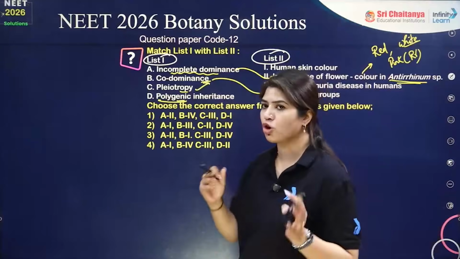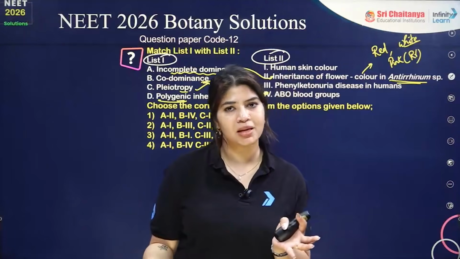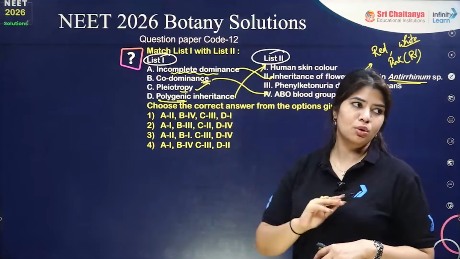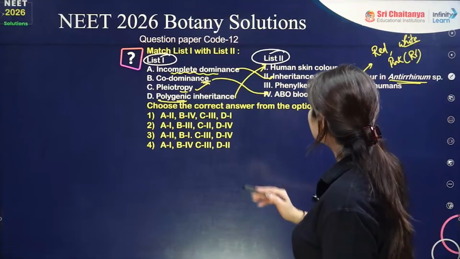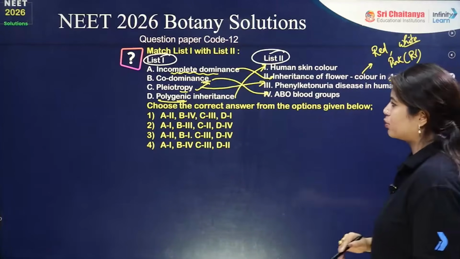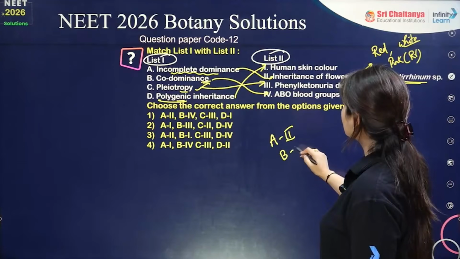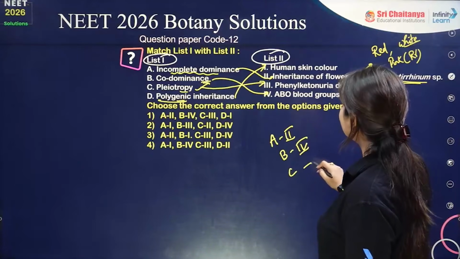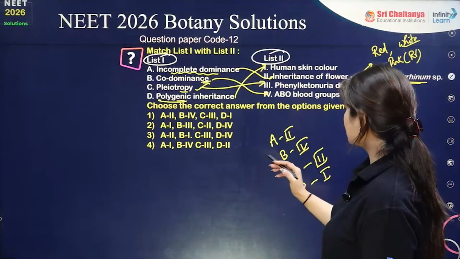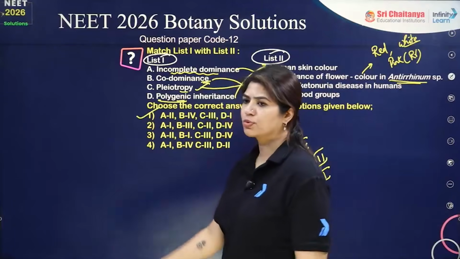And pleiotropy is just the opposite, wherein one gene controls multiple phenotypic expressions. For polygeny, human skin color and human height are examples. For pleiotropy, the phenylketonuria disease in humans is the example. So A goes with option number 2, B goes with option number 4, C with option number 3, and D is with option number 1. So A 2, B 4, C 3, and D 1. The correct answer has to be option number 1.